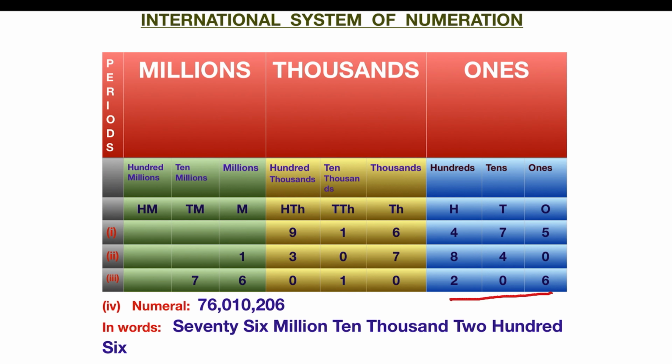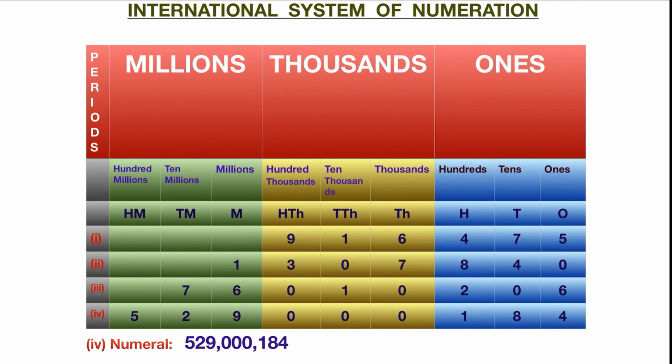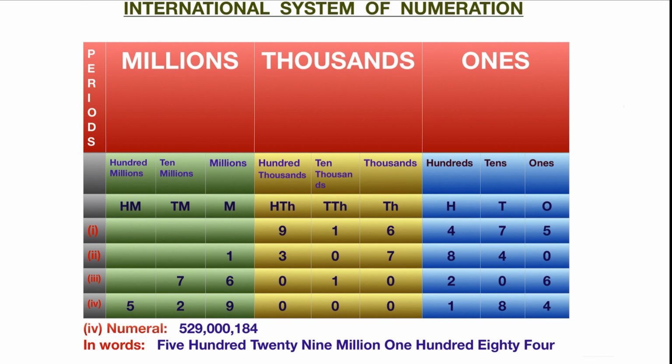So let us take another example. And here it is. So in numeral we'll write it in this way, and let us see how to write it in words. So in words it will be 529,184. Here you can see that under thousands period there are only zeros. So in words we will not mention the thousands period here.